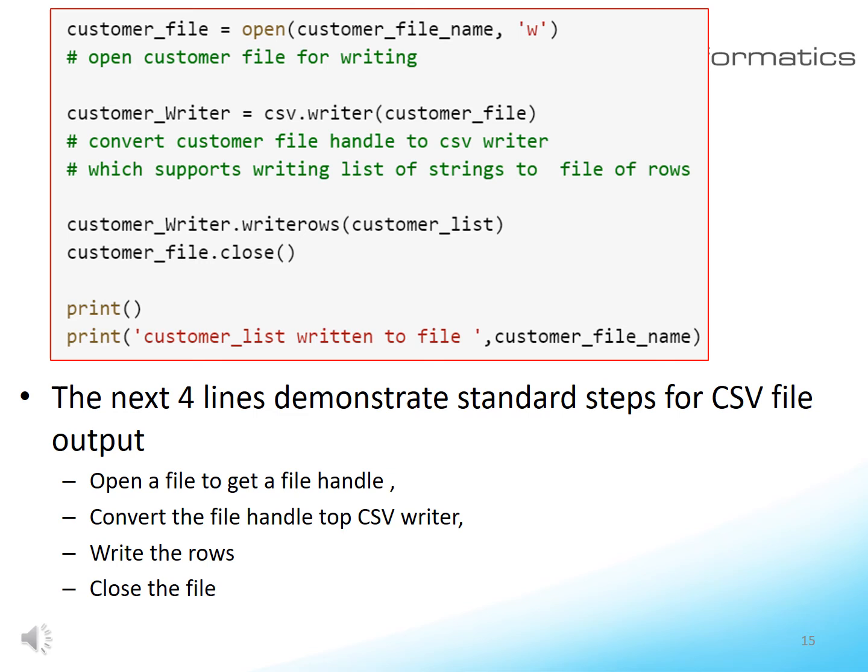Each row is represented in the program as a list. A row is represented in the file as a string, with the components separated by commas. The fourth command closes the customer file. The last line is straightforward.